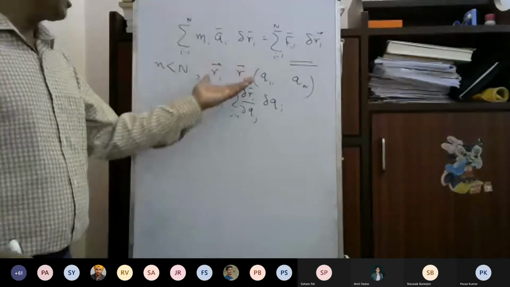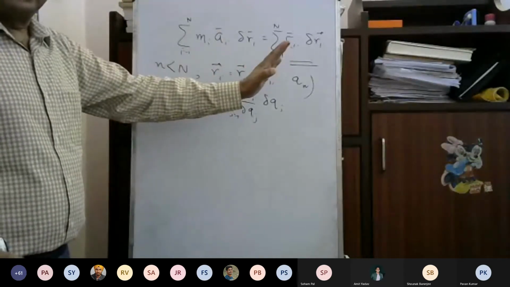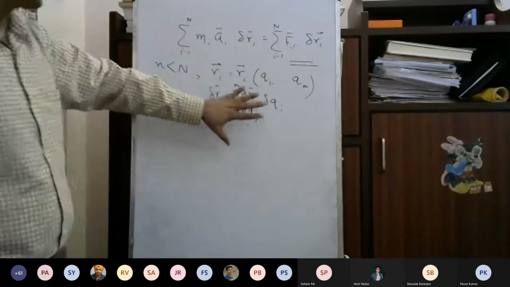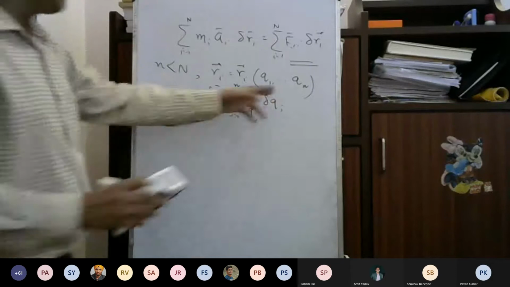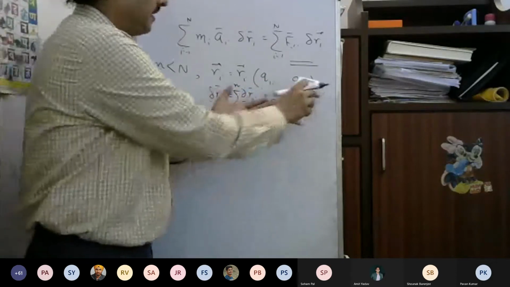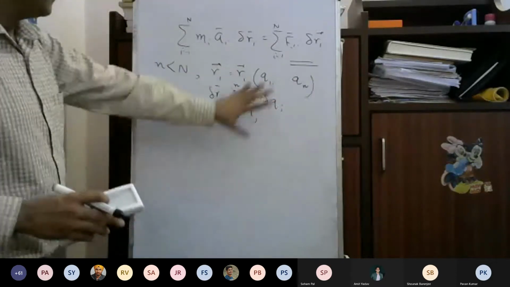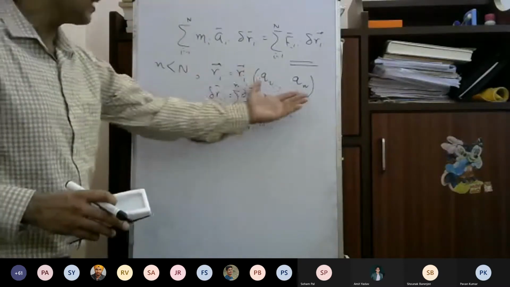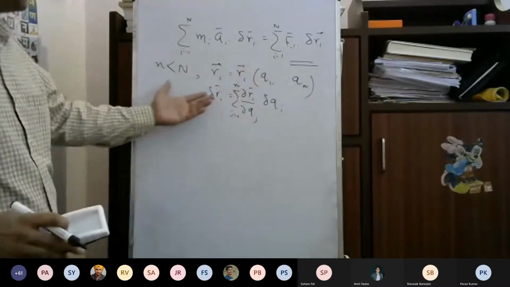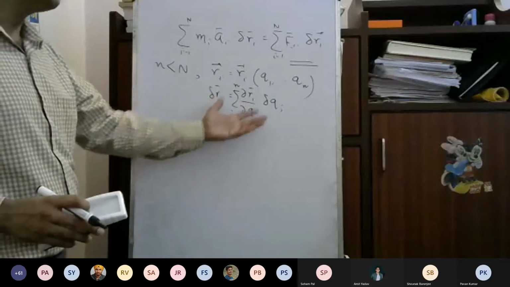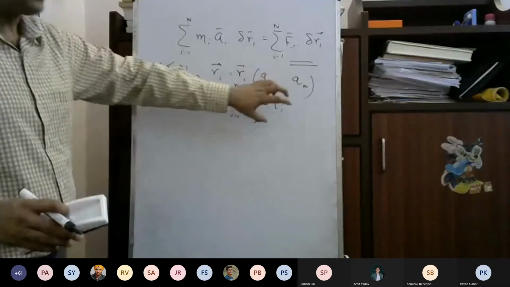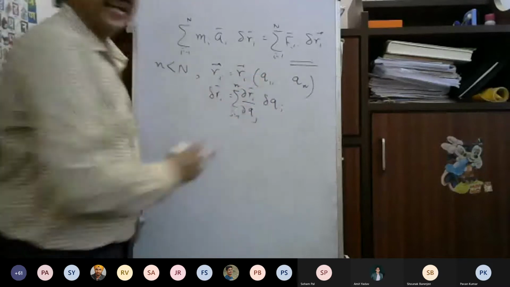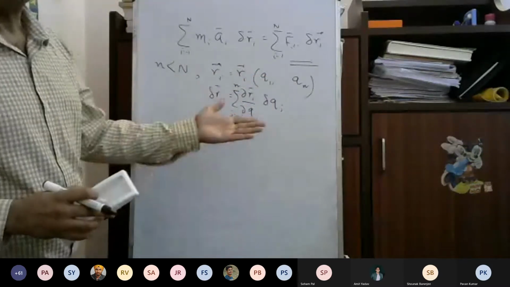It could have been a function of time, but let us say it is implicitly, not explicitly. So delta Ri equal to del Ri by del Qj delta Qj. This can have any value. What I say is that delta Qj can have any arbitrary value now.